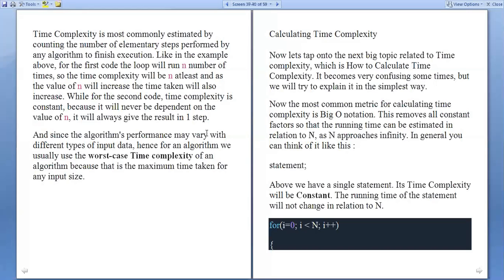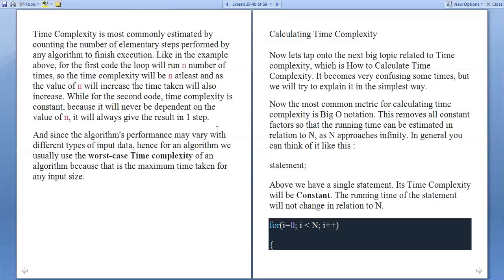So for the first code, the loop will run, as in the previous example we discussed for loop, n number of times. So the time complexity will be n at least, or as the value of n increases, the time taken will also increase. That means if you increase the size of the input, the number n, the time taken to run that particular algorithm will also be high.